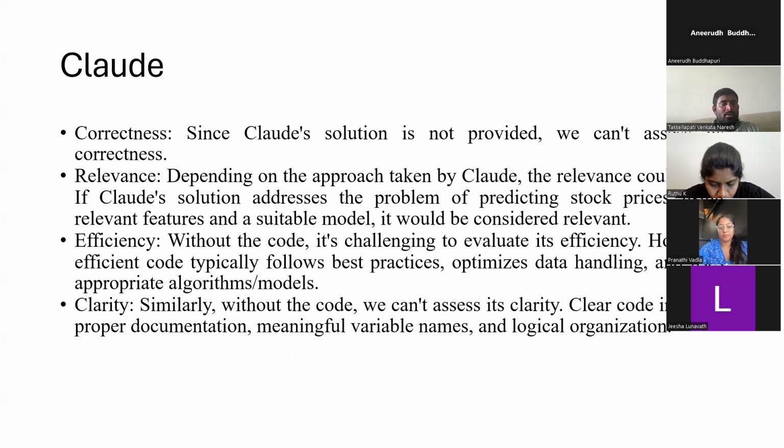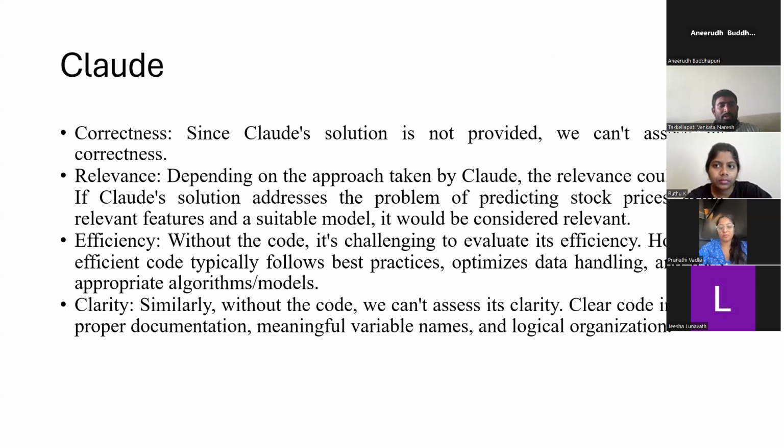Coming to Claude. Correctness: since Claude's solution is not provided, we can't assess its correctness. Relevance: depending on the approach taken by Claude, the relevance could vary. If Claude's solution addresses the problem of predicting stock prices using the relevant features and a suitable model, it would be considered relevant.